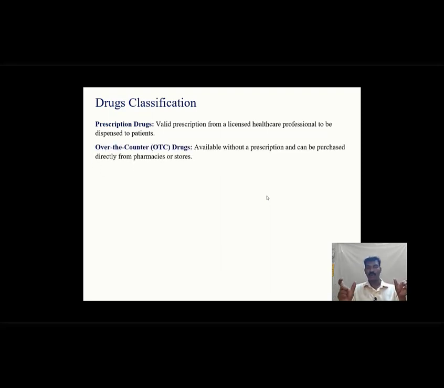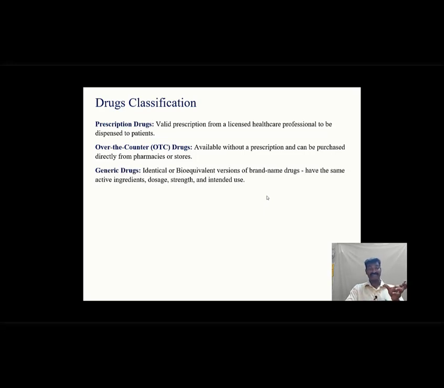Over the counter drugs, shortly called OTC drugs, are those where you can step into a pharmacy and procure the drug without any prescription. Generic drugs are identical and equivalent versions of brand name drugs which have the same effect as the brand drugs. I will let you know what it is. Brand name drugs are the drugs which have been developed, patented and marketed by an innovator. So it's also called an innovator drug.